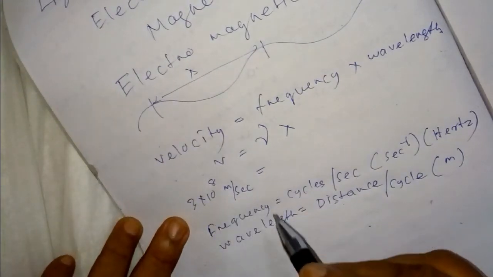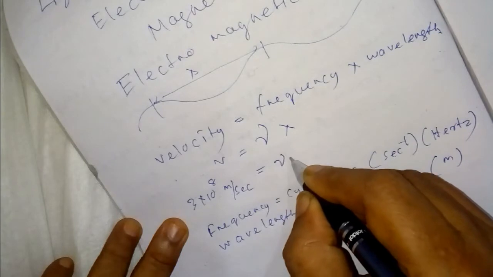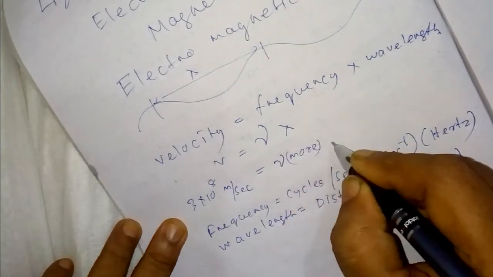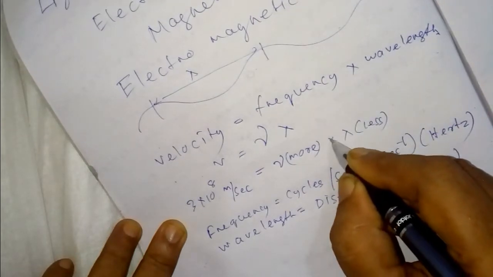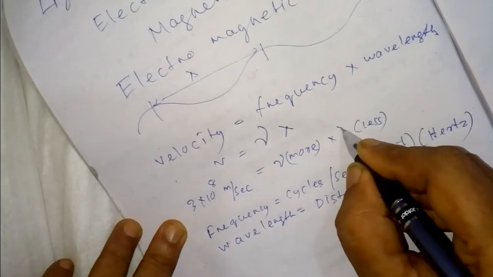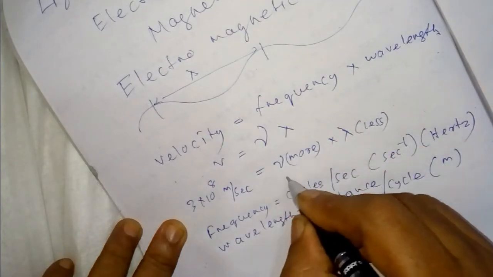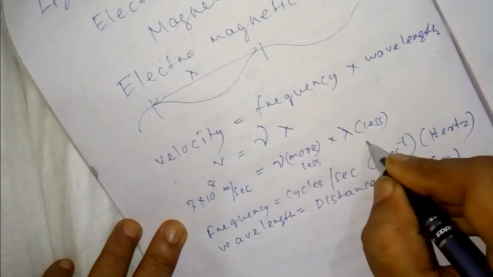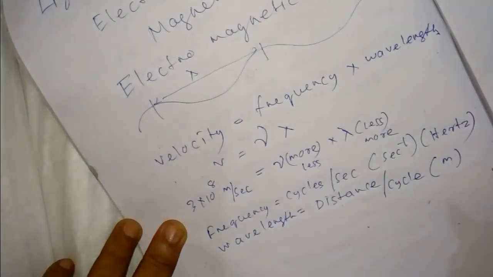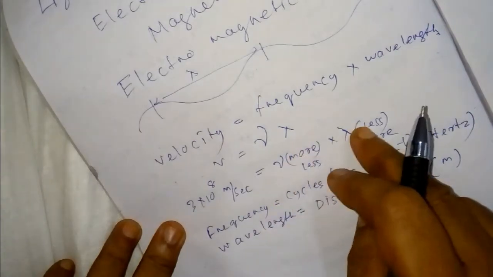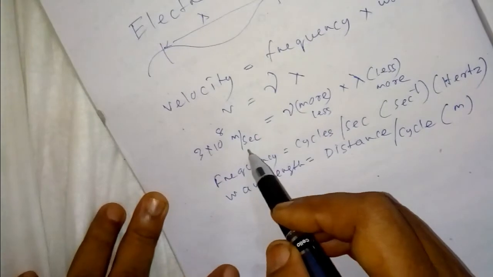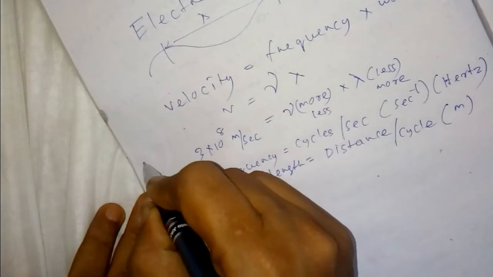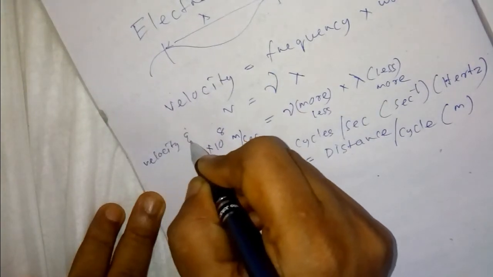When frequency is more, wavelength will be less. When frequency is less, wavelength will be more, because the product of the two is always the same, that is 3 into 10 to the 8 meter per second. That is the velocity of light.